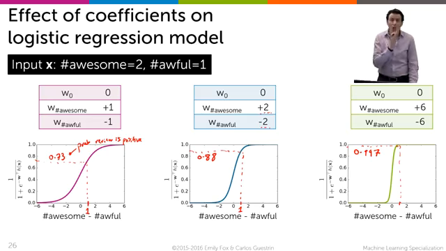So as you can see, we have the same decision boundary, still crossing at 0. The coefficients are just getting a bit bigger every time, but my estimated probability of the review becomes steeper and steeper, more and more likely, which is another type of overfitting that we observe in logistic regression. So not only do the curves become weird and wiggly, but the estimated probabilities become close to 0 and close to 1. So let's look at our data set and see how we observe the same effect right there.